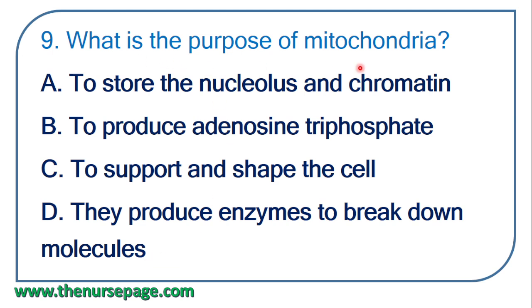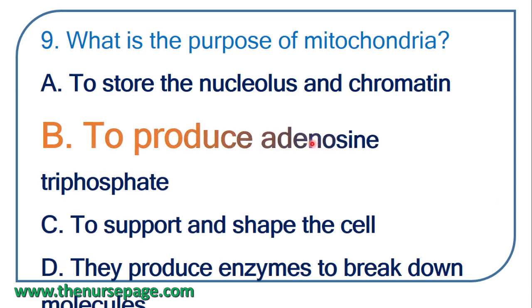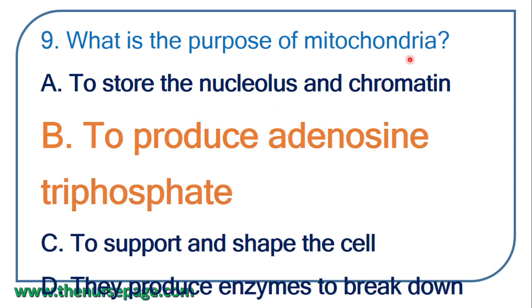What is the purpose of mitochondria? Correct answer is option B, that is energy production, that is from ATP, to produce adenosine triphosphate or ATP. Main purpose of mitochondria is to produce adenosine triphosphate.